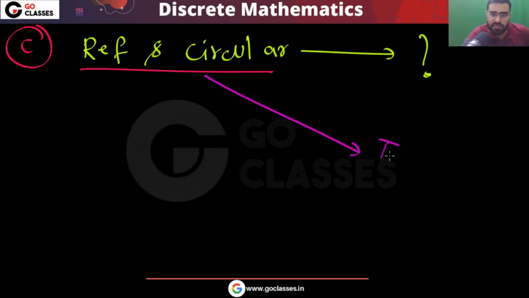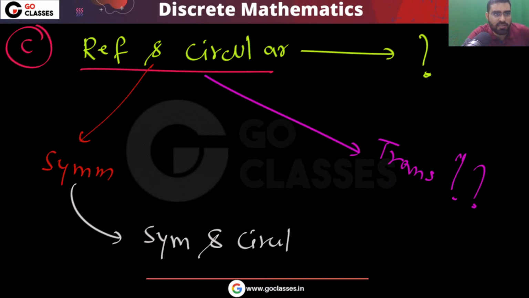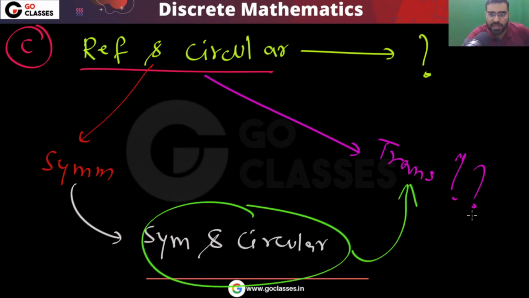Can I say this will be transitive? Yes, it will be transitive, because this already implies symmetric, and we have seen that symmetric and circular implies transitive. This we have seen, correct or not? So the answer is yes. We have already seen that symmetric and circular will imply transitive. So finally, yes, it will be transitive.